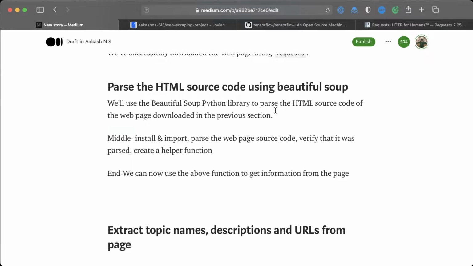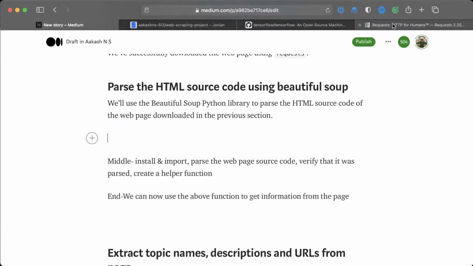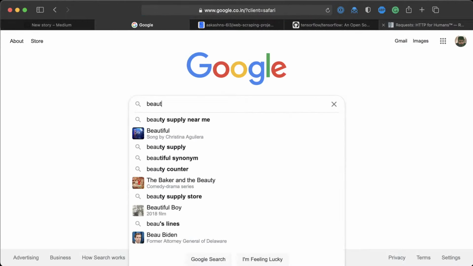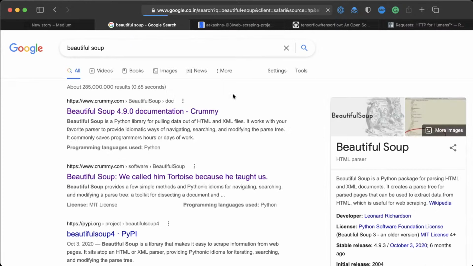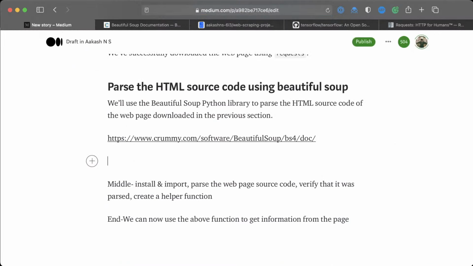Okay, and we will also create a helper function which can, or you know what, let's skip this. We will just include it at the very end, just to avoid being too repetitive. But let's go and find the link to Beautiful Soup. And here is Beautiful Soup. So let's get that and put that in here.